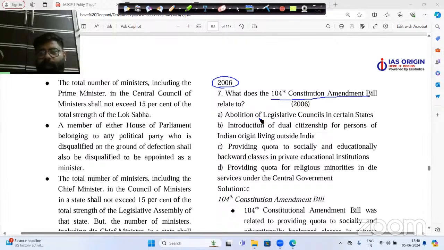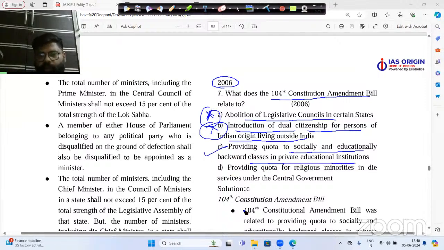Now, let us go through all the statements here. The 104th Constitution Bill tells us about the abolition of the Legislative Council in certain states. No. Introduction of dual citizenship for persons of Indian origin living outside India. No, India cannot have the concept of dual citizenship. That is basically the basic structure of India. Providing quota to socially and educationally backward classes in private education institutions. Yes, this is correct. So option number C is correct here.